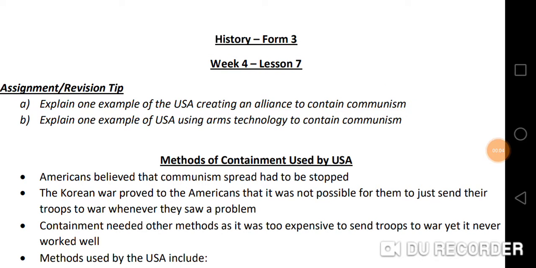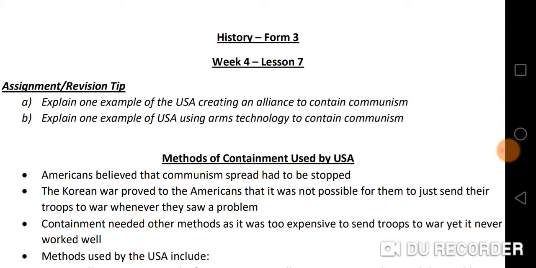So, this is lesson 7 of week 4, and the assignment for this week, the revision tip, is A. Explain one example of the USA creating an alliance to contain communism, and B. Explain one example of USA using arms technology to contain communism.